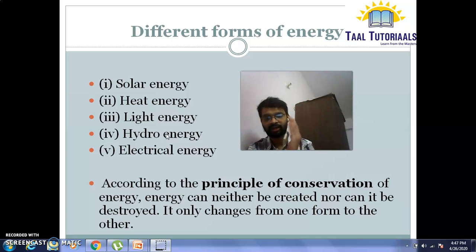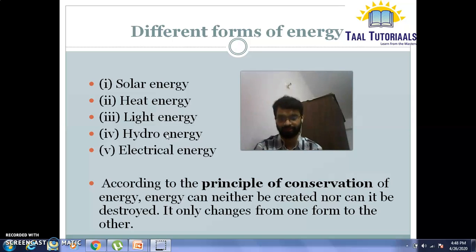Solar energy cannot be directly used to perform work because it is too diffuse and it is not available uniformly. However, a number of devices are there, like solar panel and solar furnace, which store the energy so it can be used later. Heat energy: again, the primary source of heat energy is the sun, but the energy released on burning coal and oil also gives us heat. These are stored so that they can be used later.